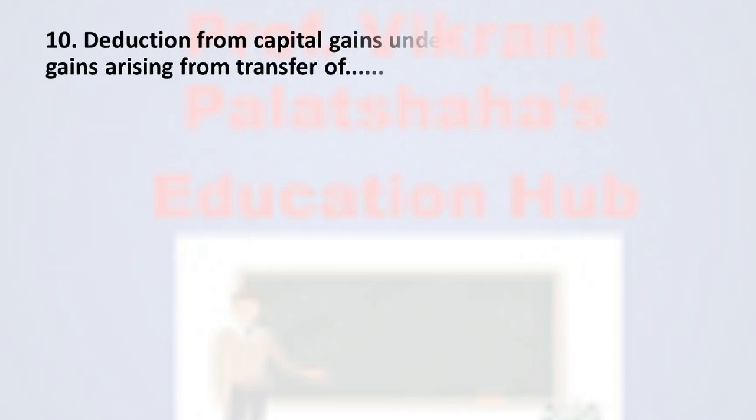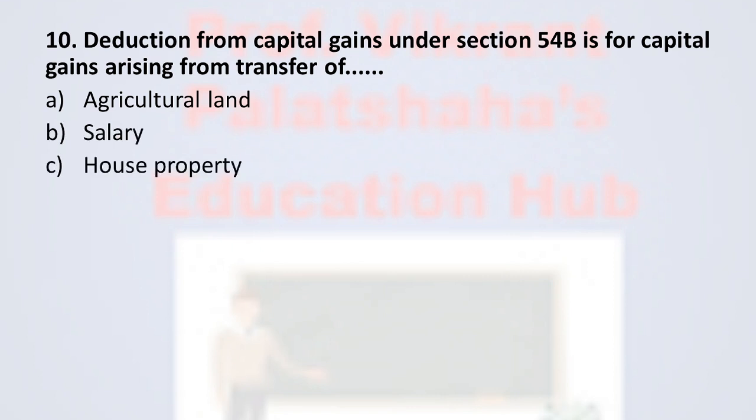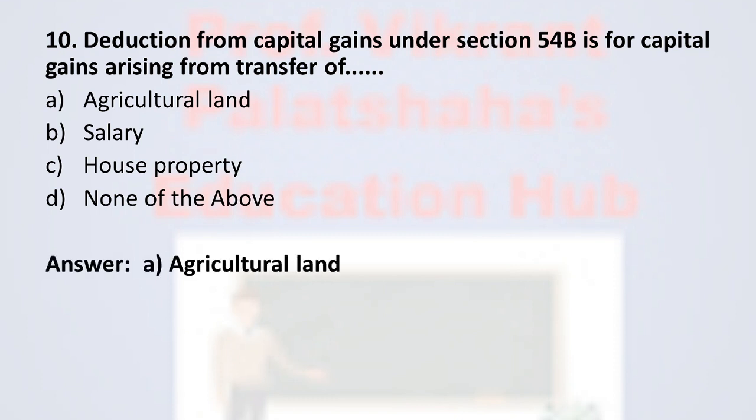Next, question number 10. Deduction from capital gain under section 54B is for capital gain arising from transfer of dash. Option A, agricultural land, option B, salary, option C, house property, and option D, none of the above. And the correct option is option A, agricultural land. Any capital gain arising from the transfer of agricultural land is deducted under section 54B.